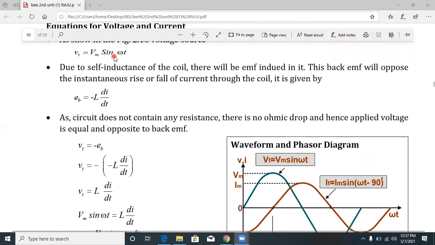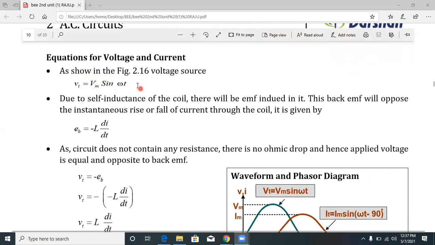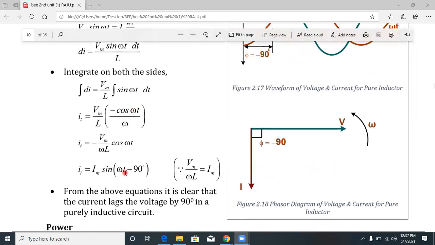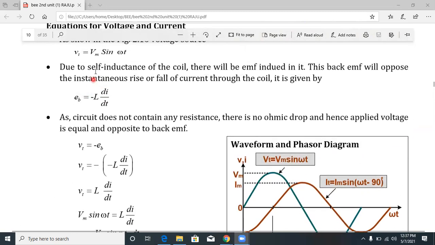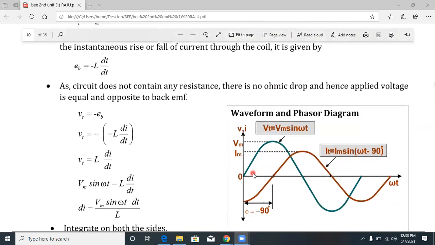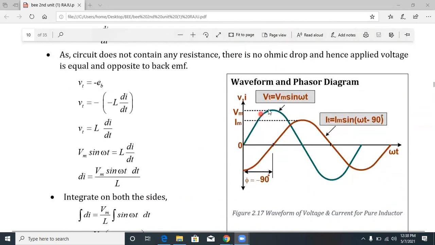Here v of t is equal to Vm sin omega t, and i of t is equal to Im sin omega t minus 90 degrees. That means the voltage leads the current by 90 degrees, or otherwise, the current lags the voltage by 90 degrees. In the waveform representation, the voltage waveform starts from 0 onwards because v of t is equal to Vm sin omega t. Understood?